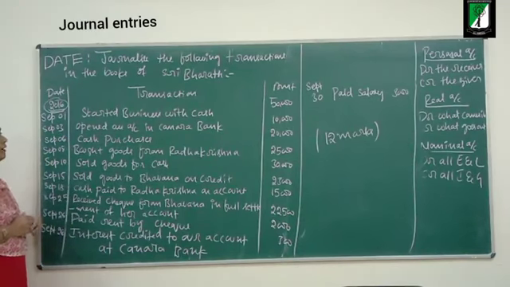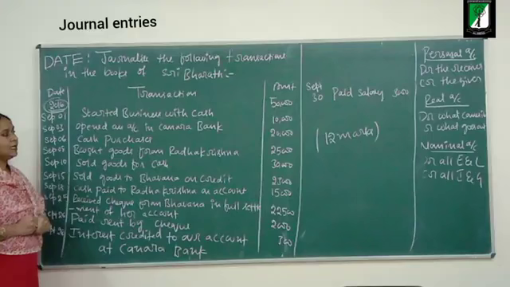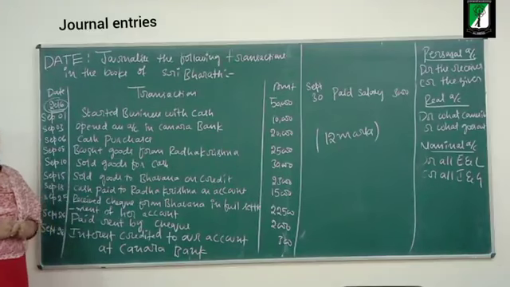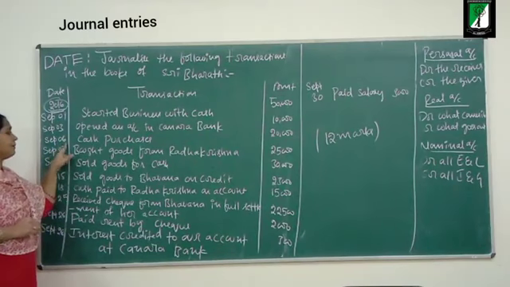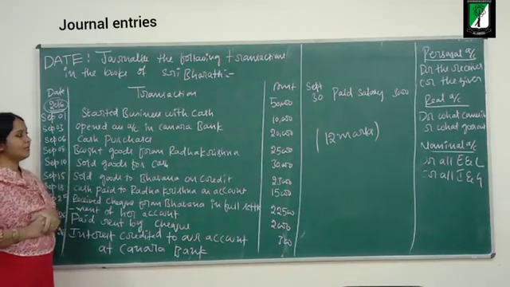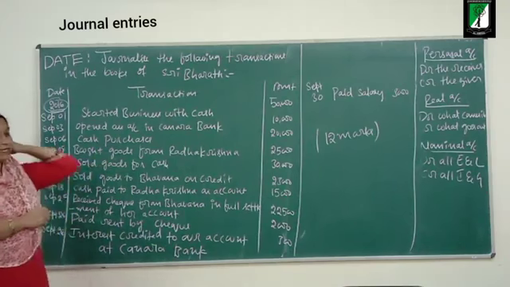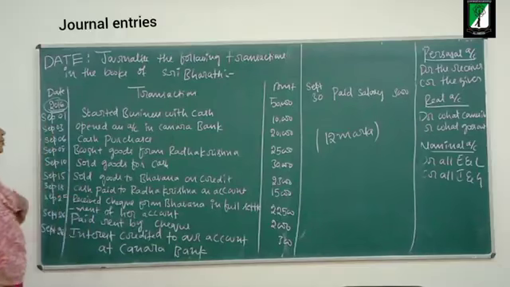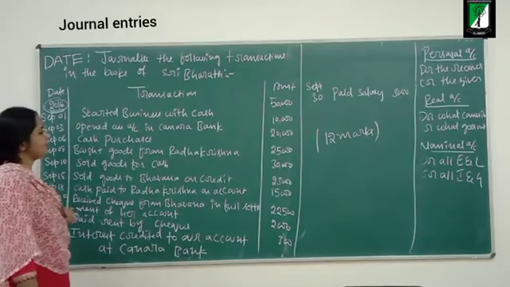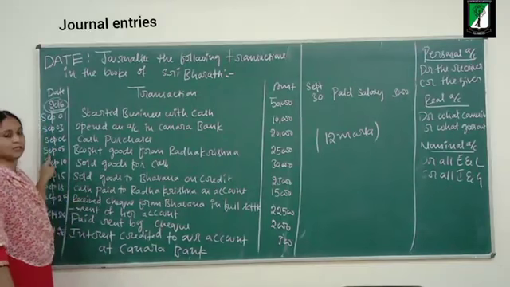Next, September 3rd, opened an account in Canara Bank, rupees 10,000. Next, September 6th, cash purchases, rupees 20,000.